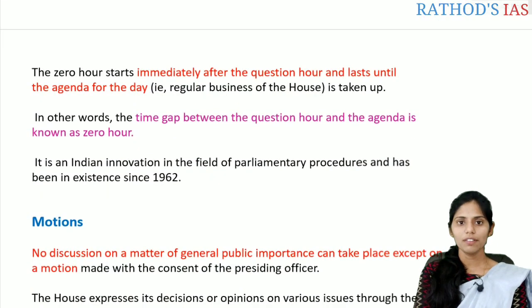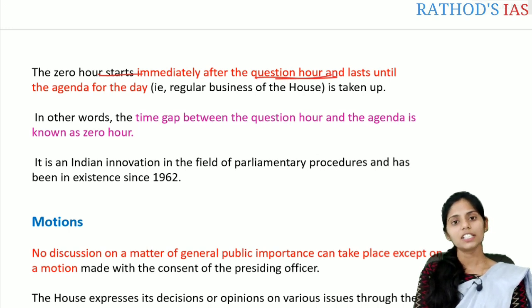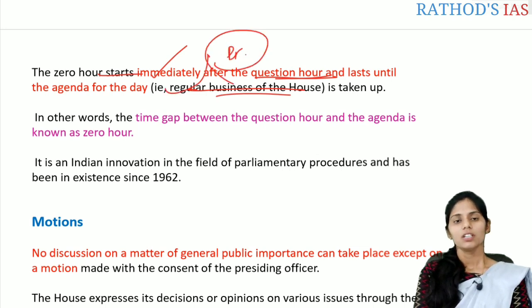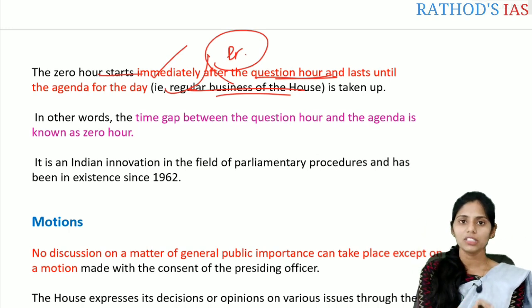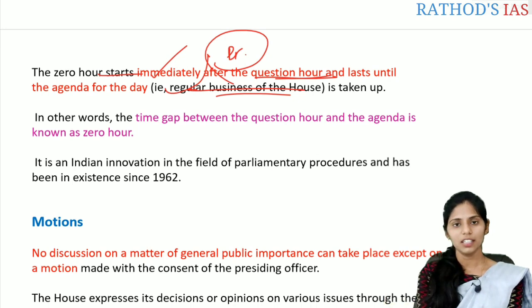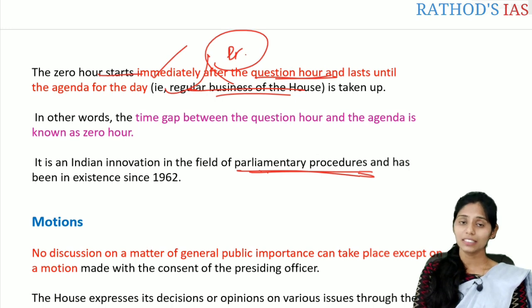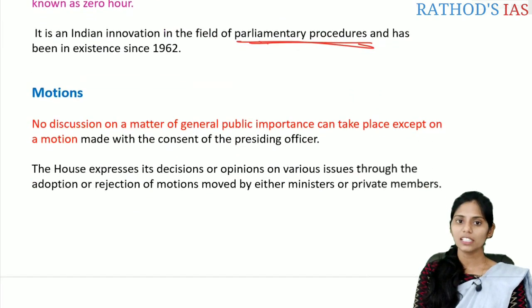Zero hour starts immediately after the question hour and lasts until the agenda of the day is taken up, or the regular business of the house, which is declared by the presiding officer. So exactly what is zero hour? It is the gap between the question hour and the agenda of the day. It is an Indian innovation in the field of parliamentary procedures, and it has been in existence since 1962 onwards.